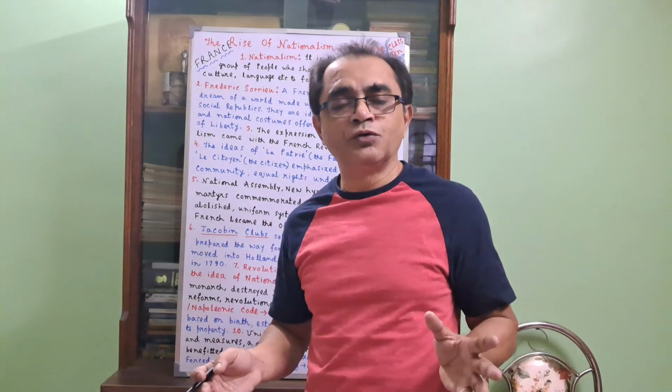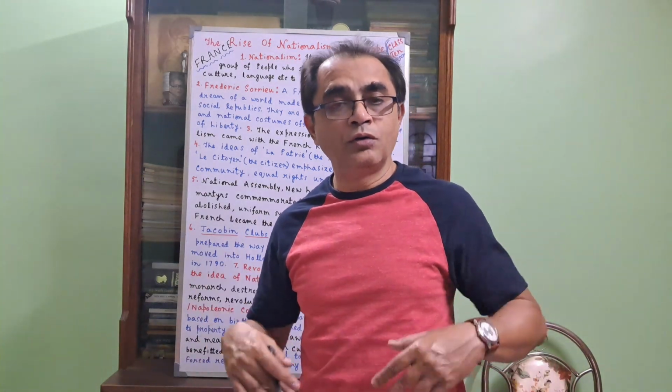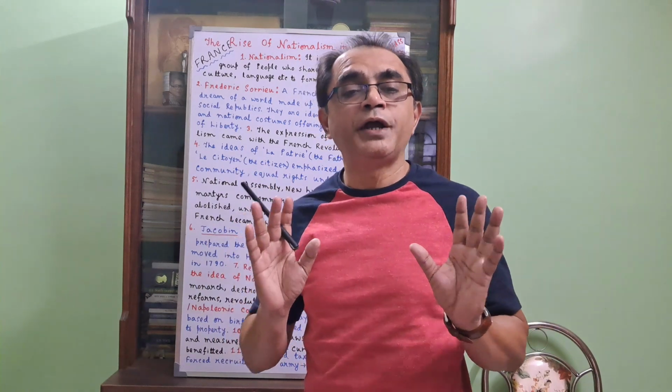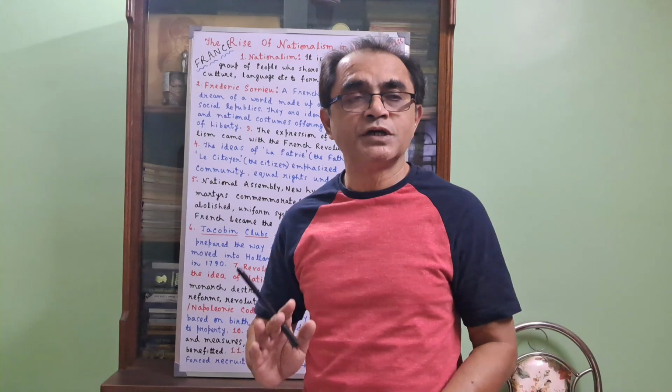Now, how would this feeling be created? We could create the feeling of nationalism in the hearts of the people if there are some symbols, images, pictures, books, ideas, songs. All those things are necessary in order to create it. For example, in our country, we have our national anthem, Jana Gana Mana, and then Vande Mataram, Sare Jahan Se Acha.